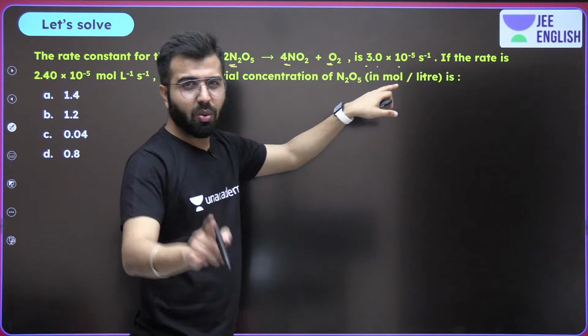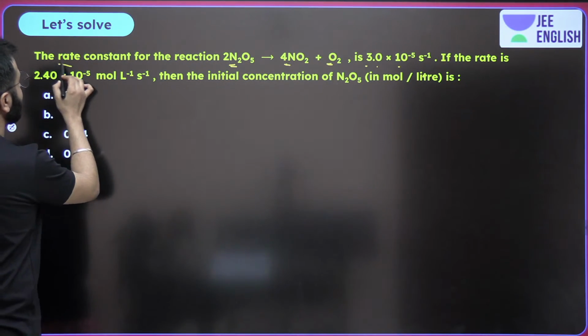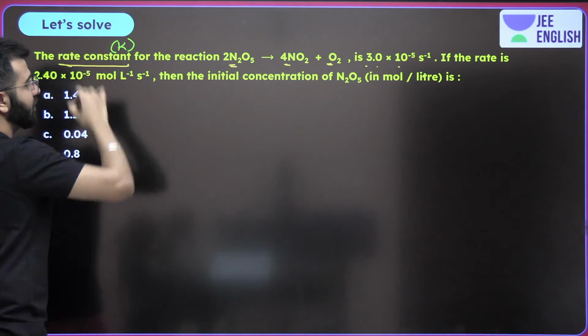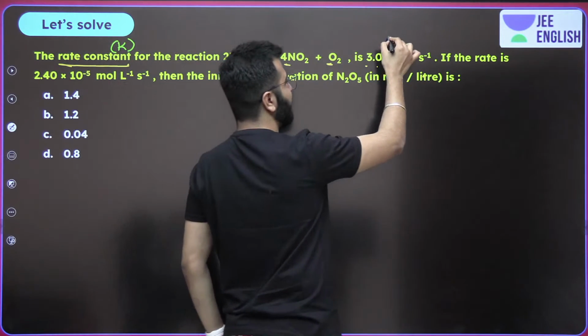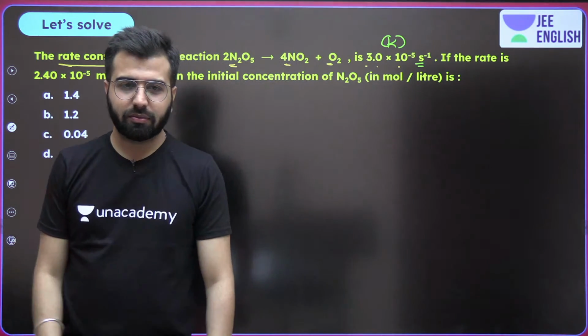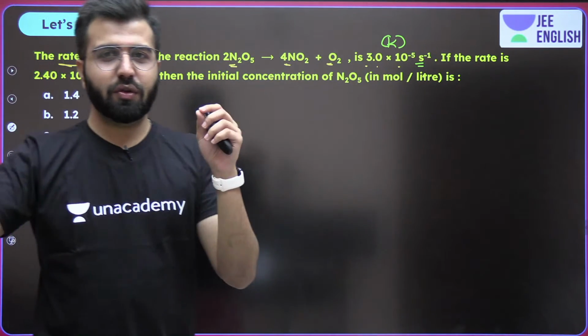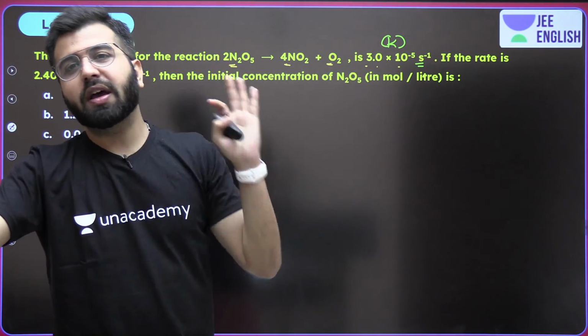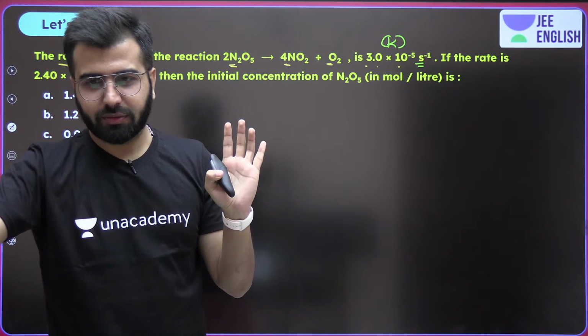Per second. What are we talking about? Rate constant. You should be the one who writes it then and there. Here as well, write it. This is the value of K. What is the order of the reaction? If you cannot guess the order of the reaction correctly over here, you should not move ahead. You will do it wrong.